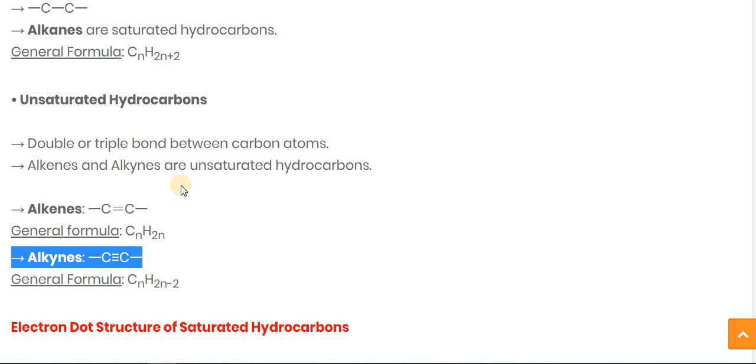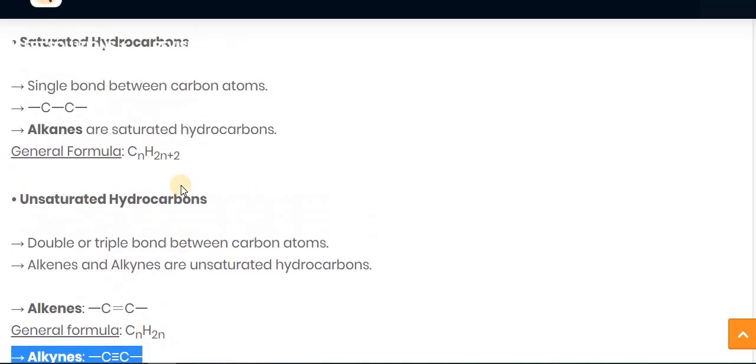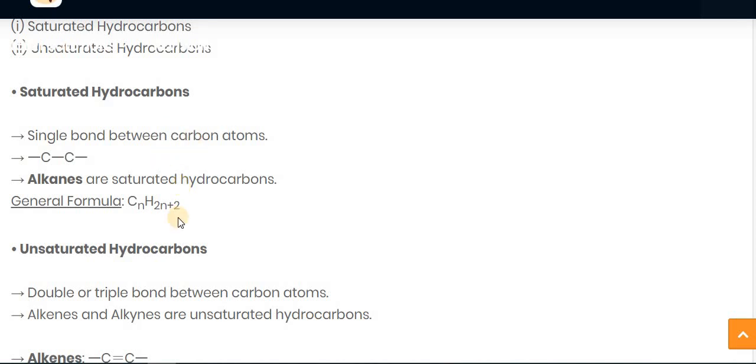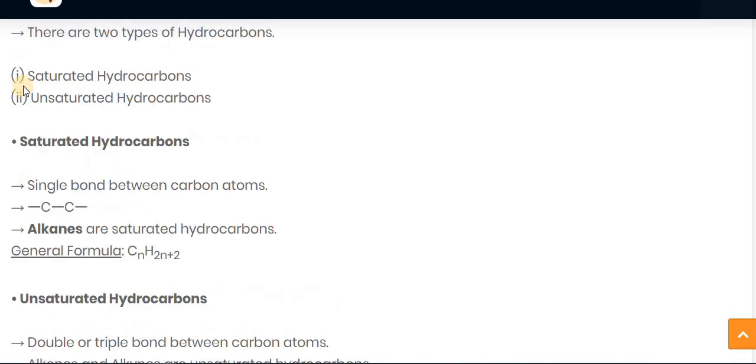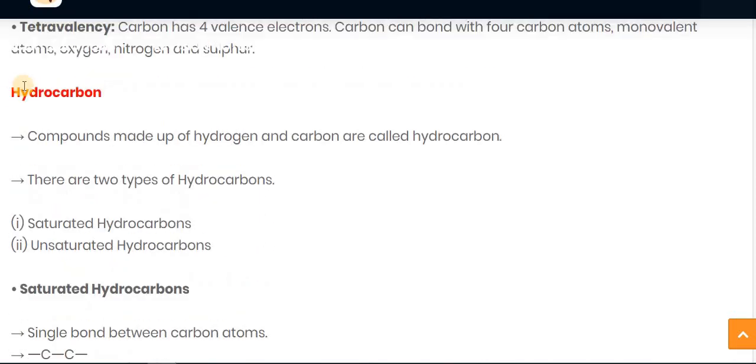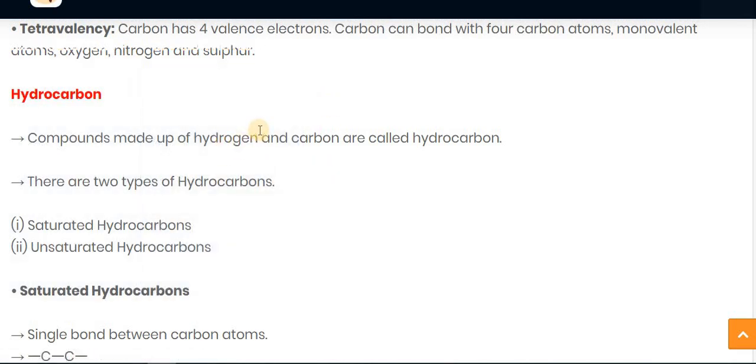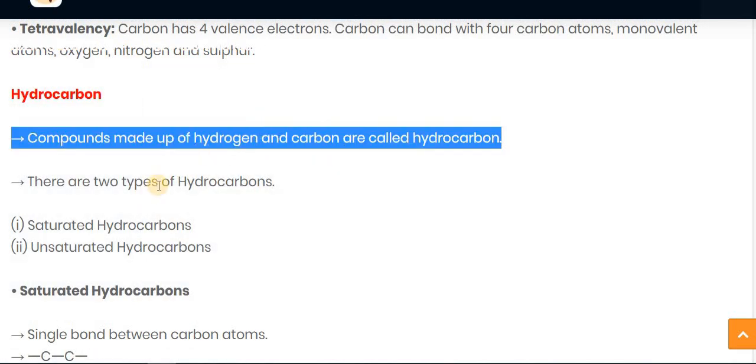Let's revise one more time because it's the most important topic, because from these formulas you have to make all the formulas of alkanes, alkenes and alkynes. As we see, a hydrocarbon means a compound which is made up of hydrogen and carbon.